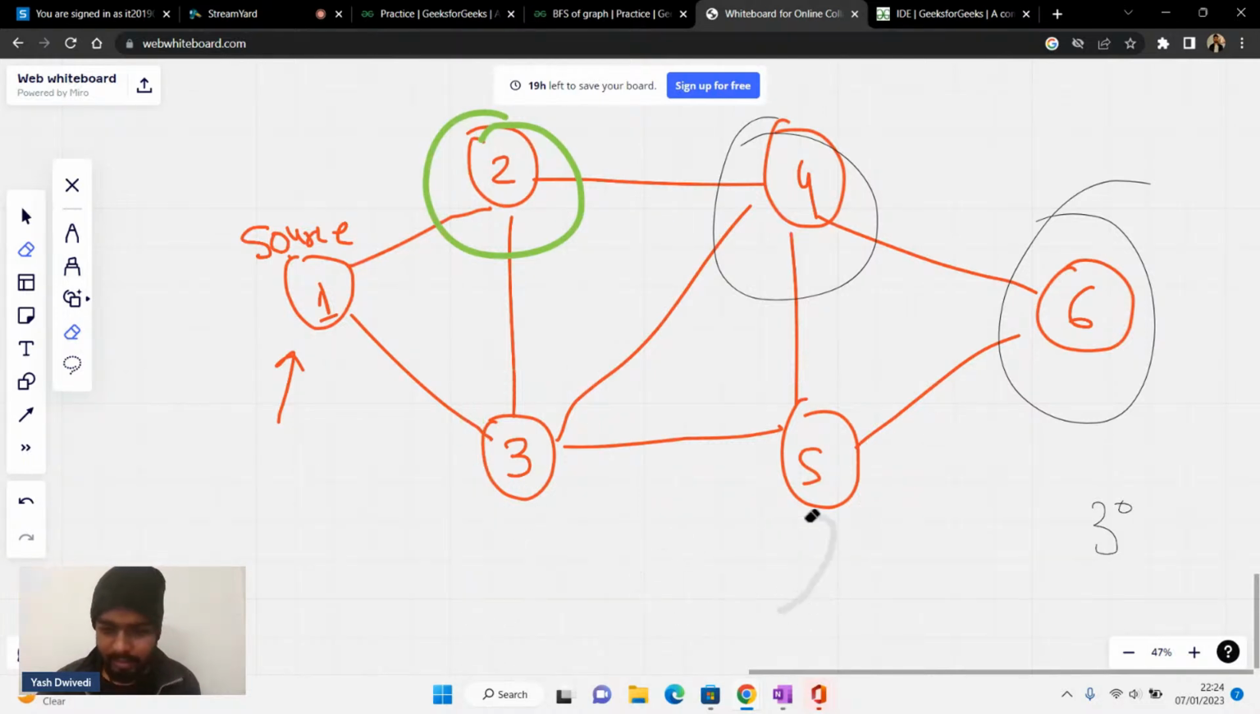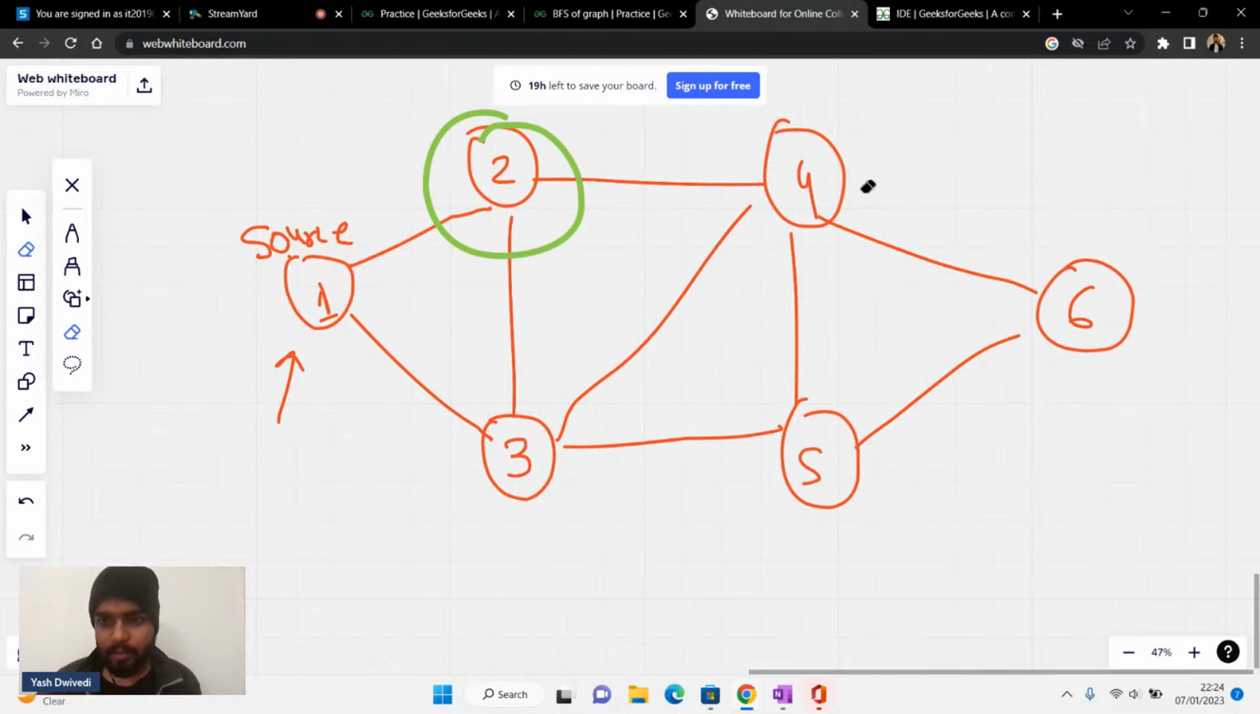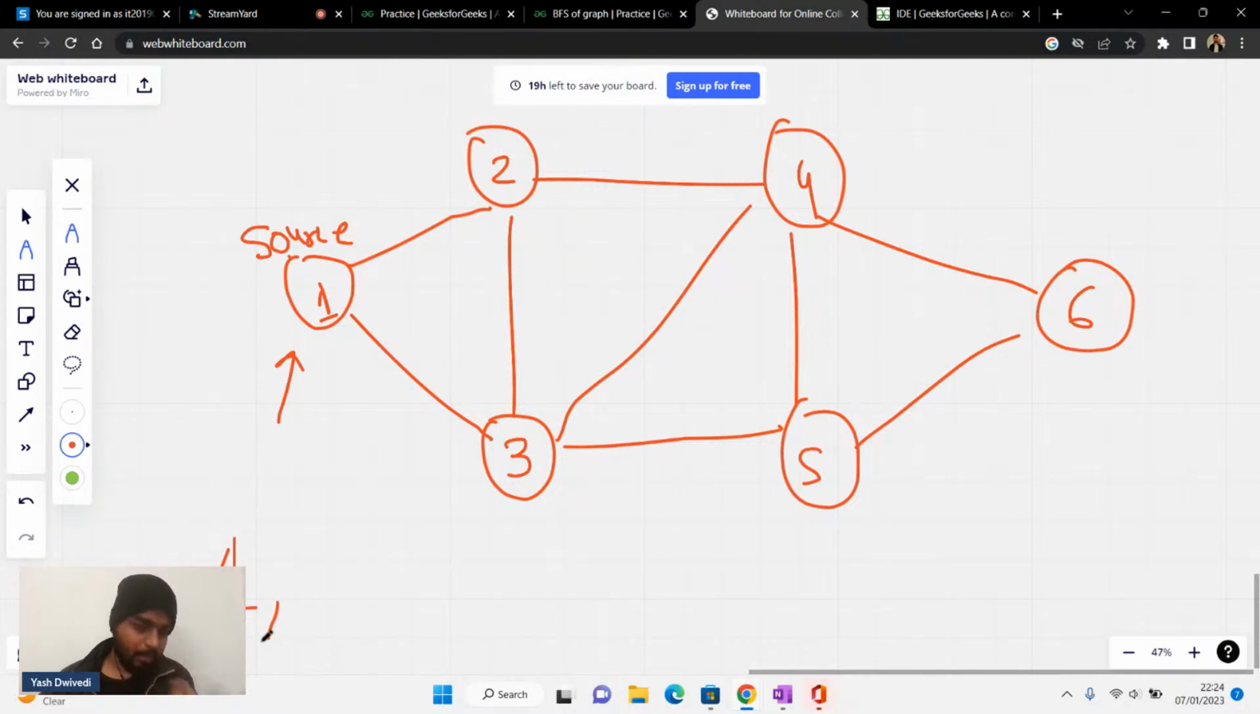Let's see. If you are here, first of all you will be at 1. Now from 1, which other people can you reach? From 1, you can reach 2. Then you can reach 3 also. Then from 2, you can reach nothing but 1, but 1 is already visited. Then you can reach 3 also, but 3 is already visited. Then you can reach 4. 4 is not already visited, so you will have 4.